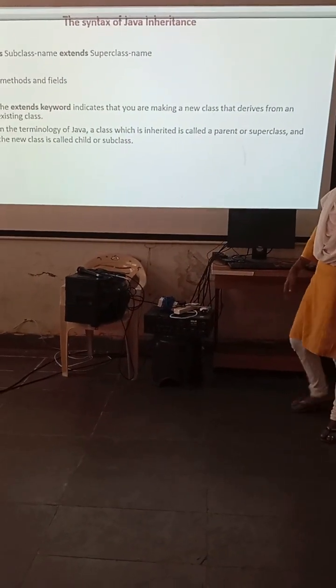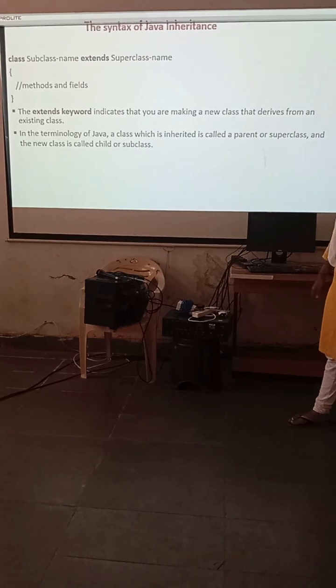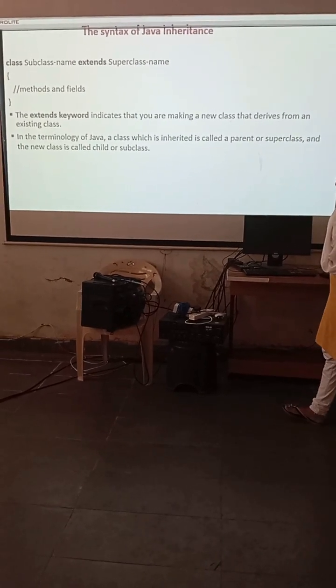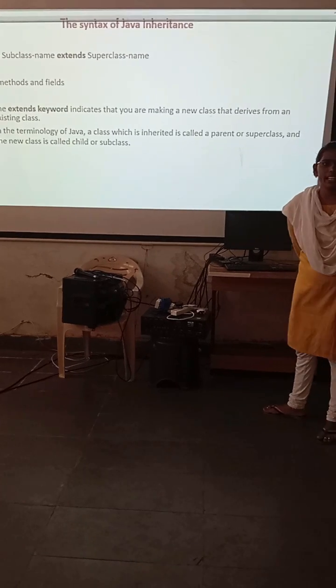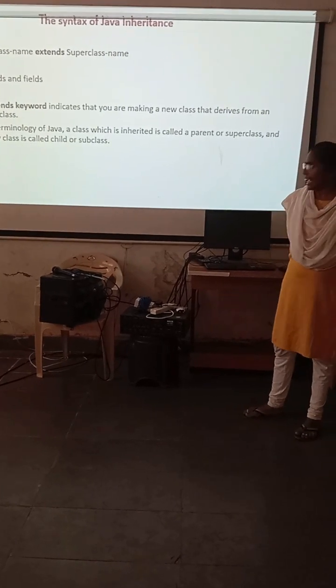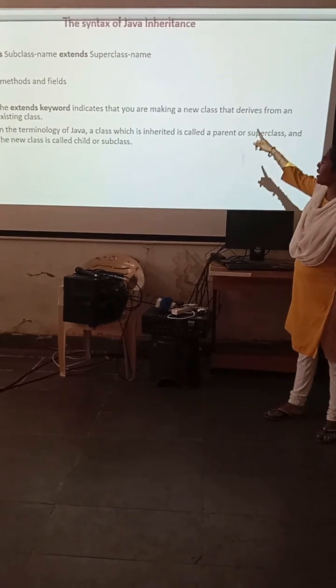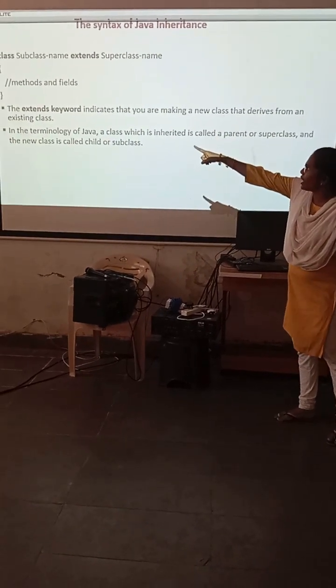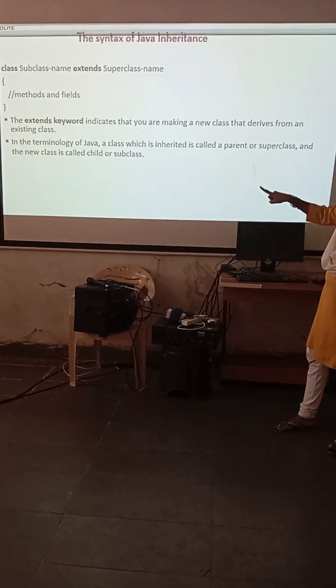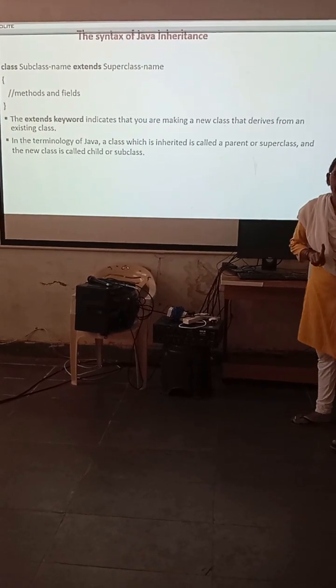Then next, it is the syntax of Java inheritance. Look here, we have the class here. Class subclass name extends. So in inheritance in Java, we use the keyword extends, followed by the superclass. So subclass, for example, look here, methods and fields. The extends keyword indicates that you are making a new class that derives from an existing class.